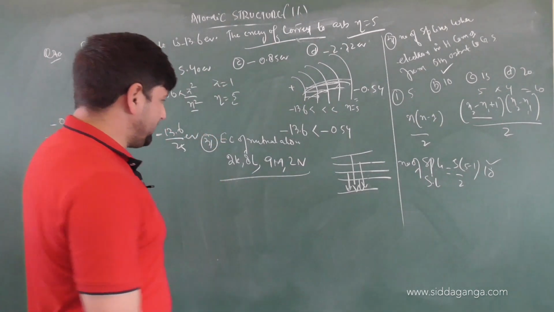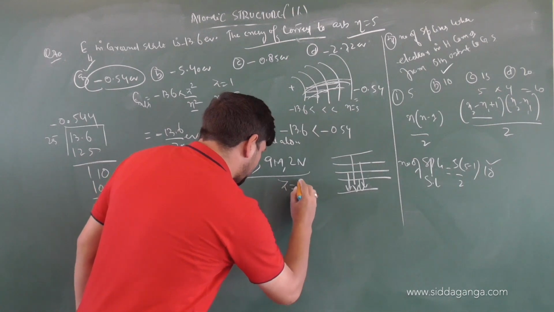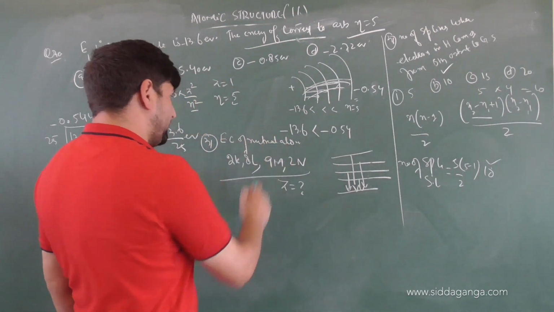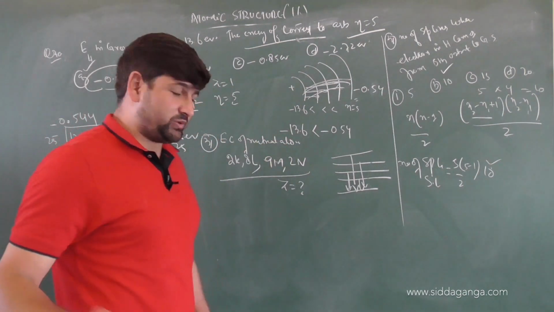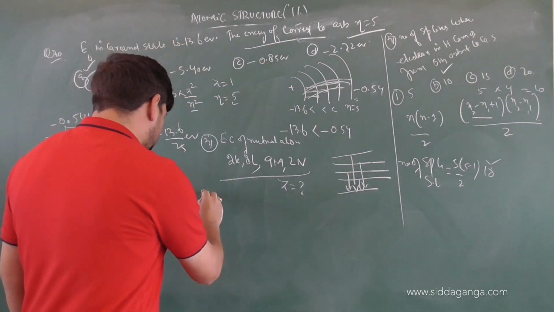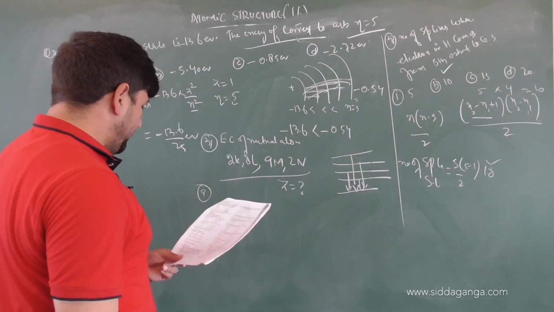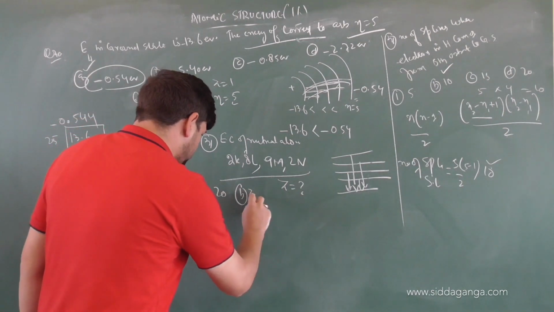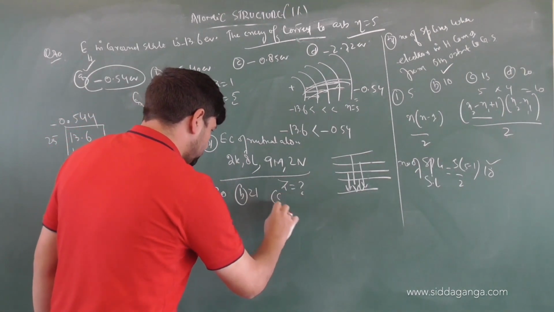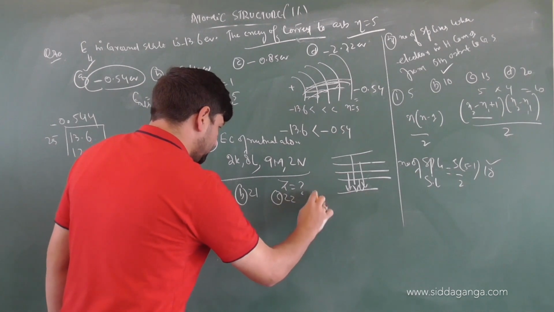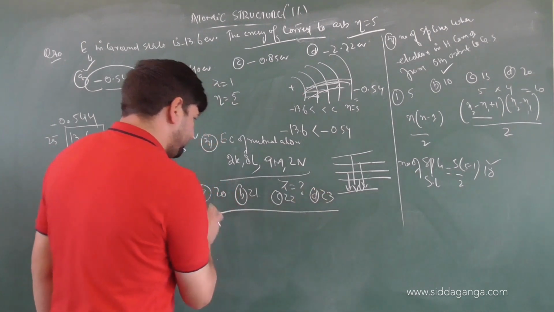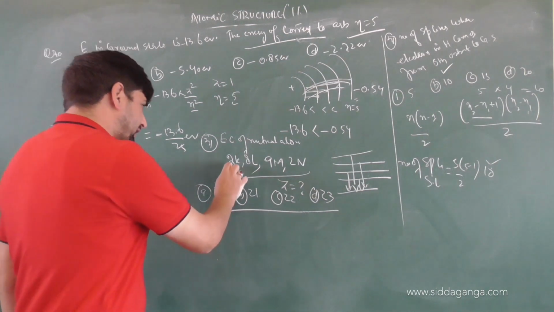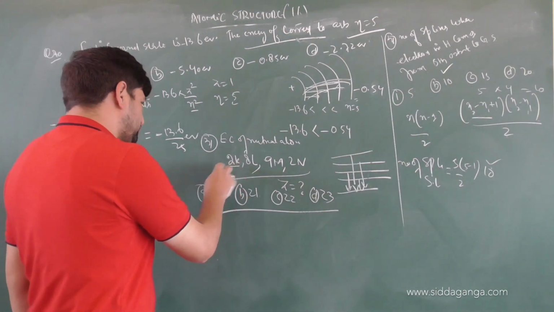What is the atomic number of that element? It's a neutral atom, so don't add or subtract any electrons at all. So options are 20, 21, 22 and 23.